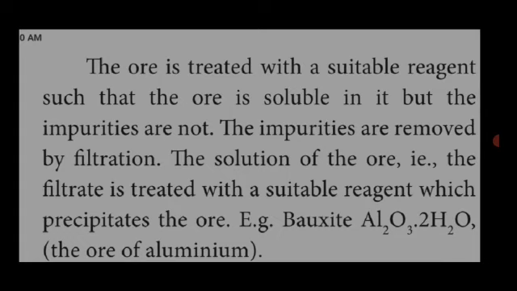The solution of the ore, that is the filtrate, is treated with a suitable reagent which precipitates the ore. Example, bauxite. This is the leaching or chemical method. With a suitable reagent, the ore is soluble but the impurities are not soluble.